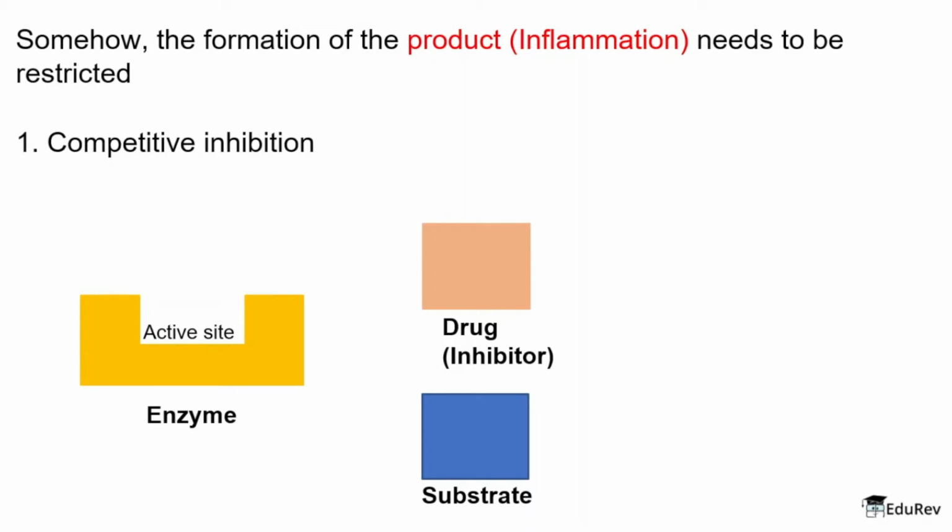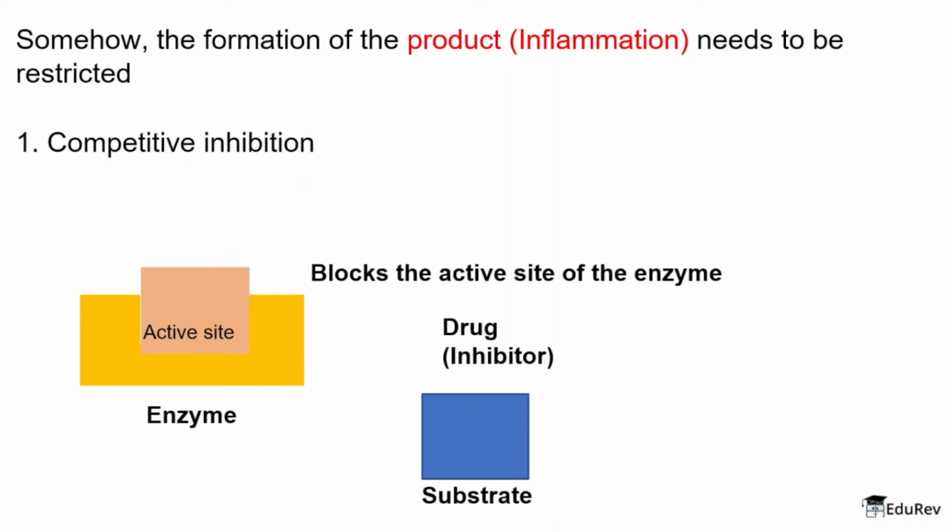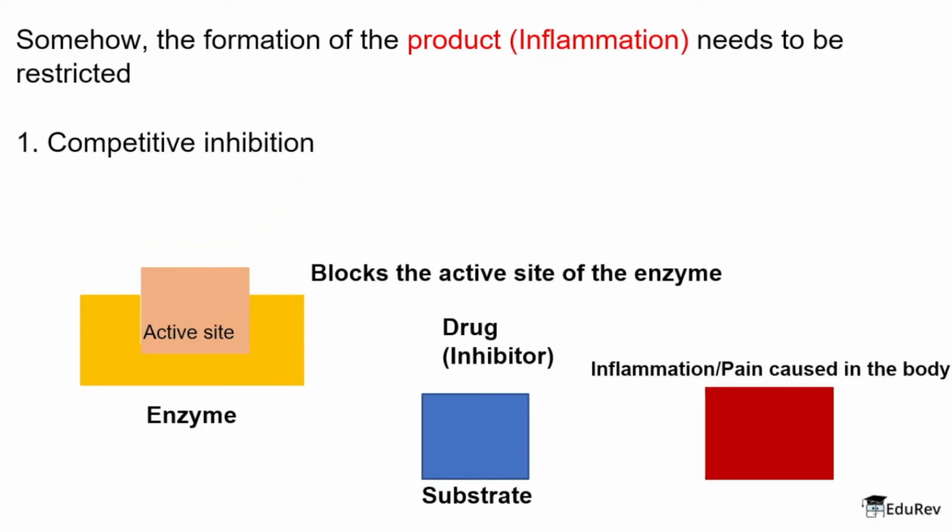This inhibitor, or the drug molecule, is going to compete with the substrate molecule, and instead of letting the substrate molecule bind to the active site, the drug molecule is going to bind to the active site, and hence the formation of the product, which is the pain or the inflammation caused, is going to be blocked. Now the substrate cannot bind with the enzyme, but the drug actually combines with the enzyme, and hence the pain and the inflammation is stopped.